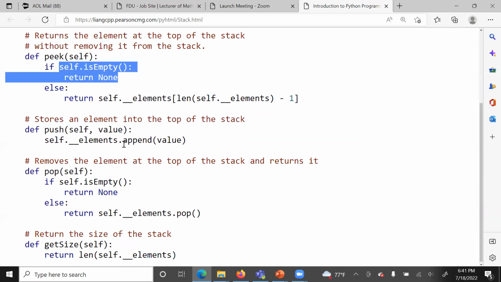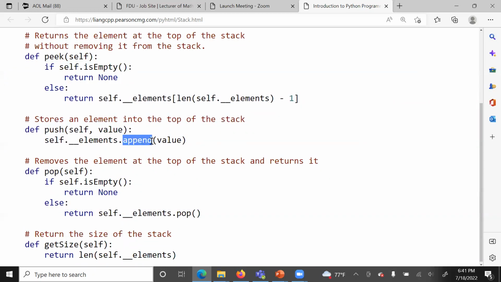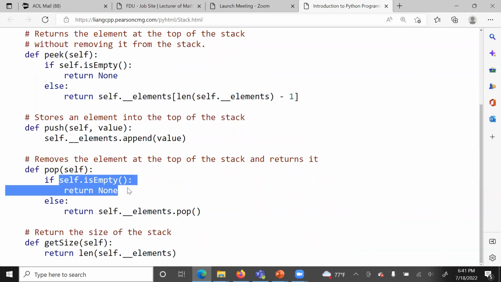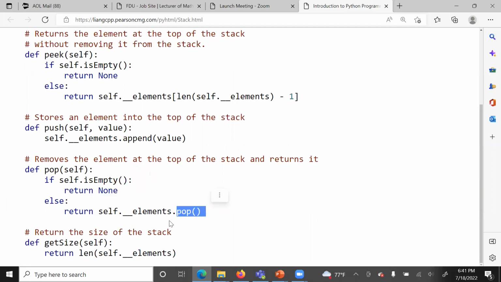Next, we want to push an item. So we just use the method append. Remember, element is more or less an object for us here. So the same thing, we can pop an item. To pop first, check if the stack is empty. If it's empty, return none. Otherwise, pop one item. Again, the item will be popped from the top.